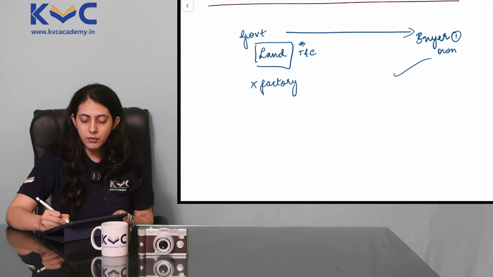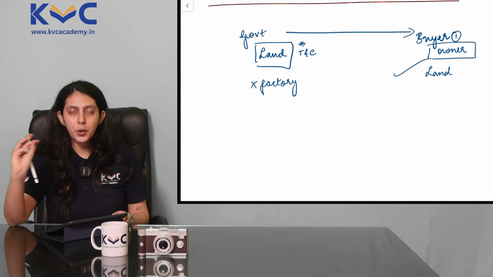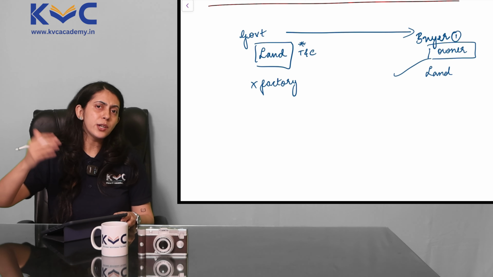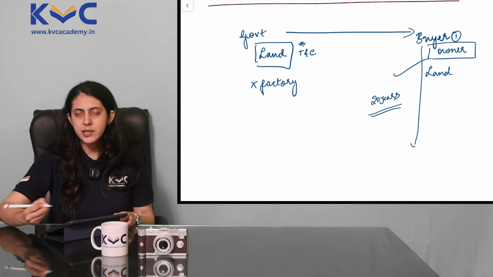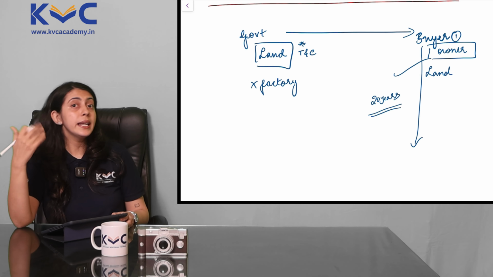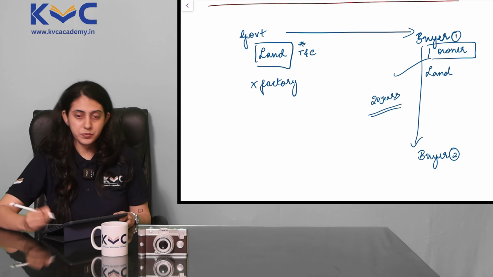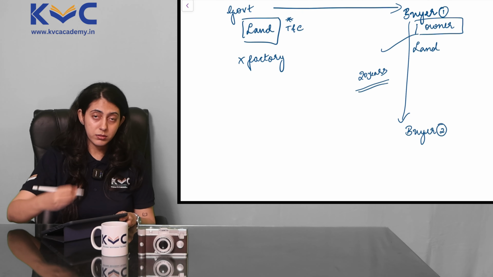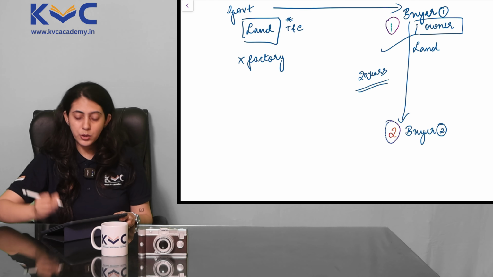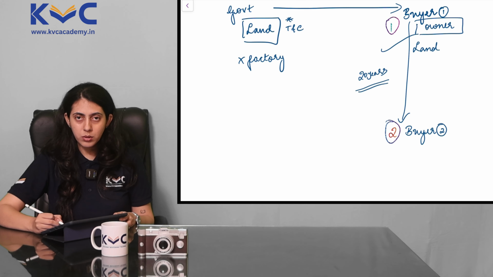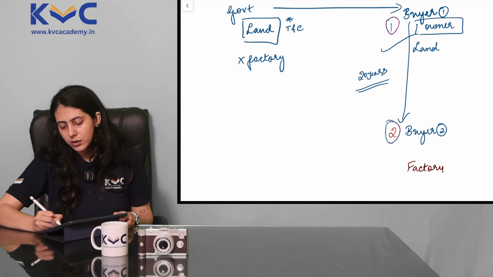So now our buyer 1 becomes the owner of this land, and he abides by the condition properly without any fuss. Now say 20 years later, 20 years is a random example, but 20 years later, this buyer 1 decides that this land is of no use to him anymore, and he decides to further sell it. And he sold it to buyer number 2. So our fresh contract, the second sale, is between buyer number 1 and buyer number 2. Now this buyer number 2, when he picks up the land, he builds a factory on the land.